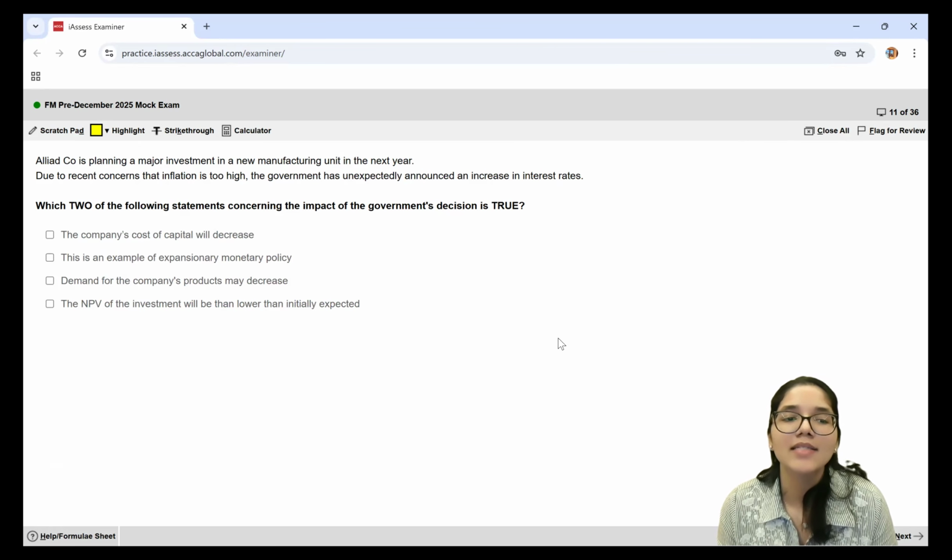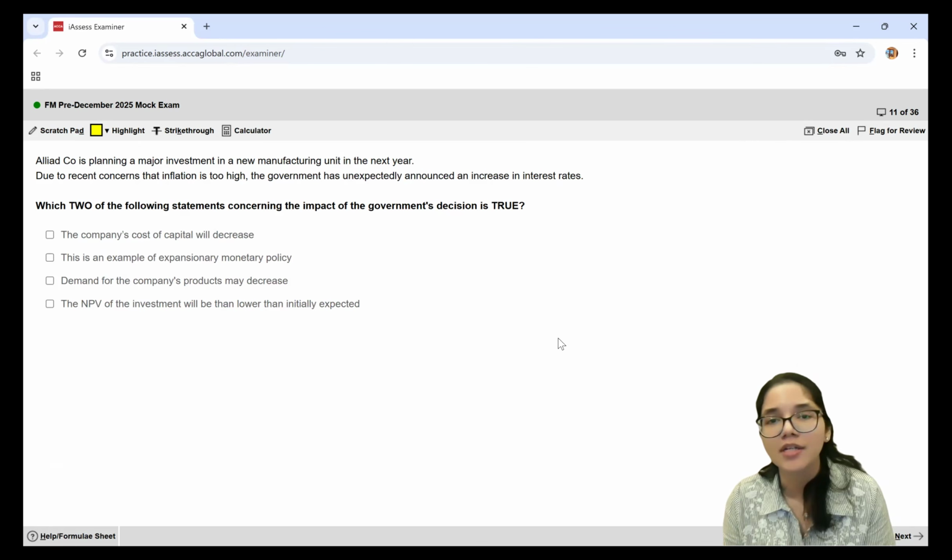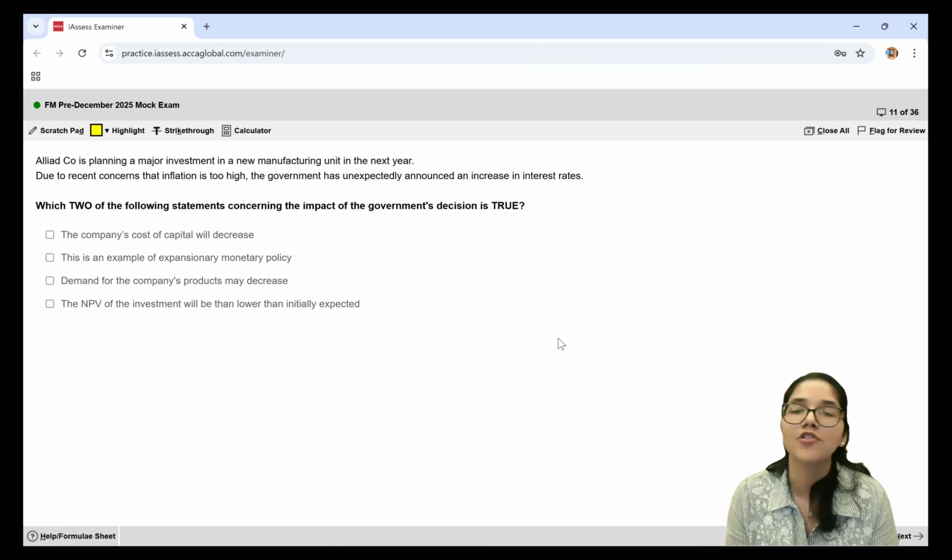Second statement says that this is an example of an expansionary monetary policy. When you want to control inflation, it is a deflationary policy, contractionary policy, and expansionary is the exact opposite of that. When I try to increase the demand, when there is too little inflation, too little demand in the economy, then I want people to spend more money.